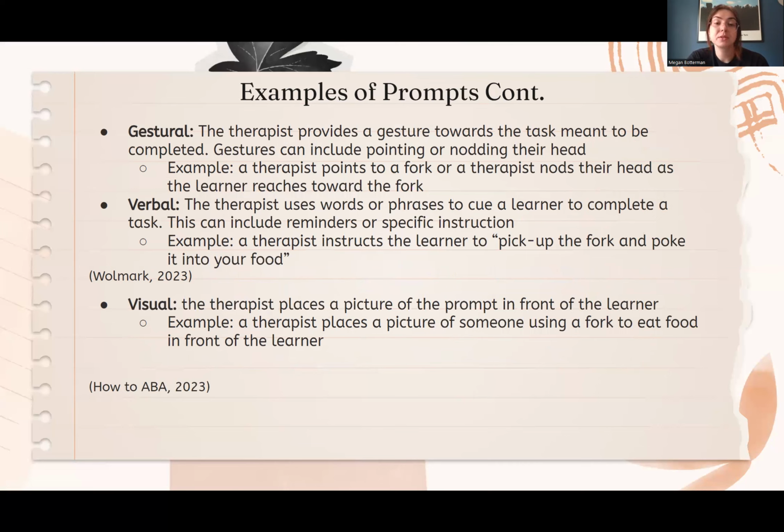Verbal. The therapist uses words or phrases to cue the learner to pick up to complete a task. This can include reminders or specific instruction. An example is a therapist instructs the learner to pick up the fork and poke it into your food.